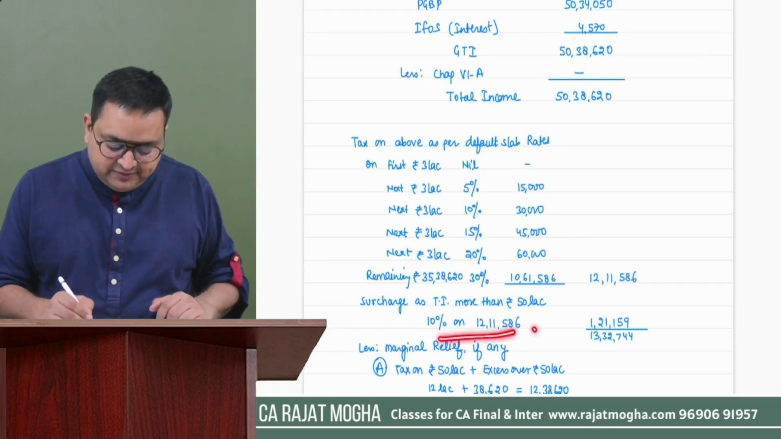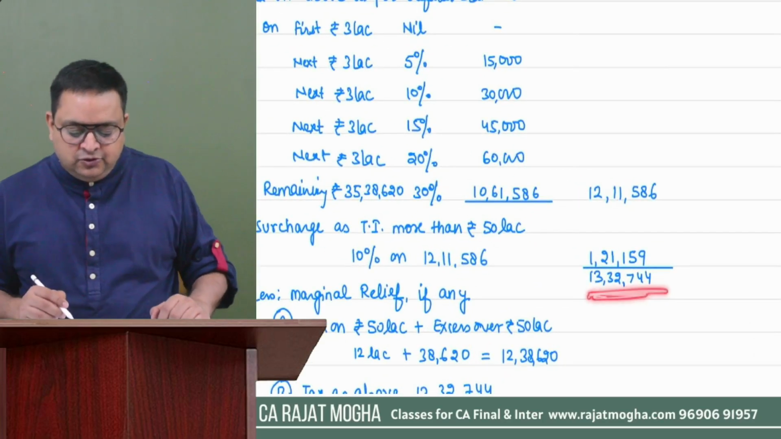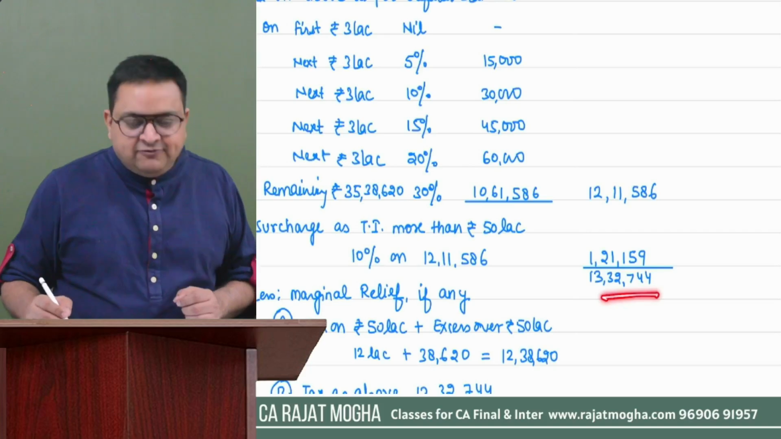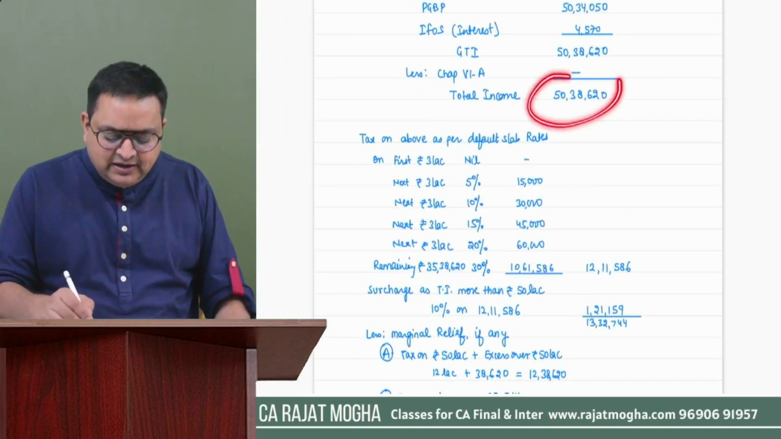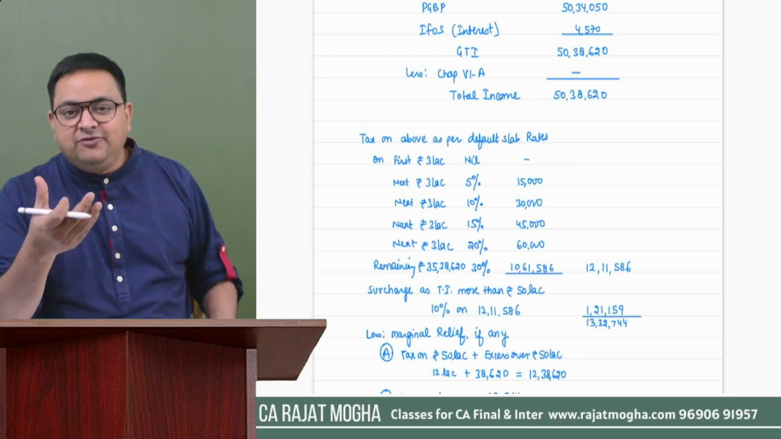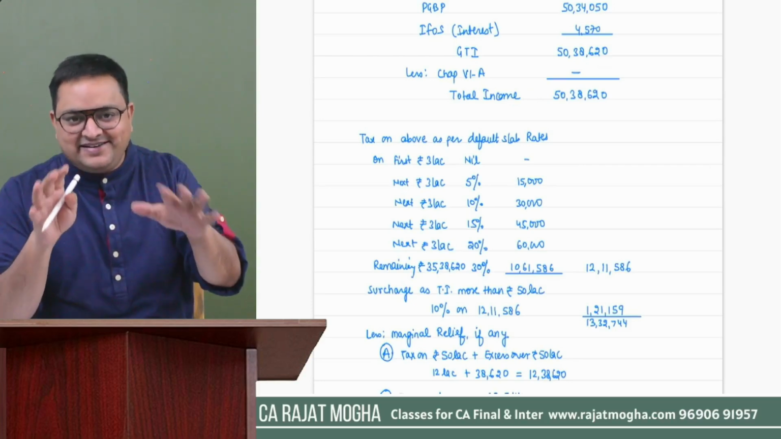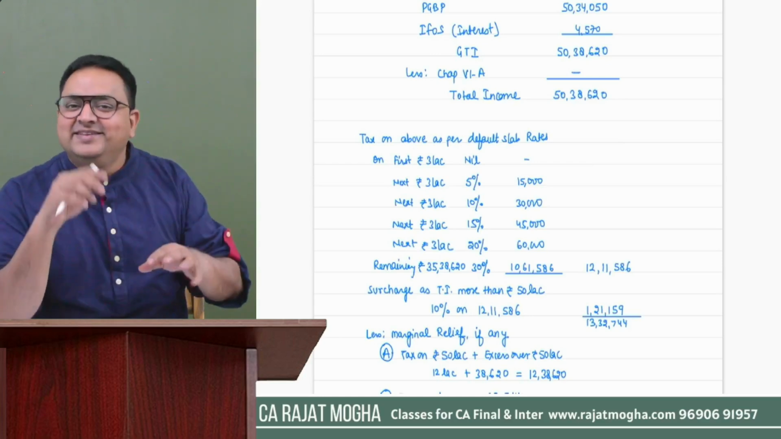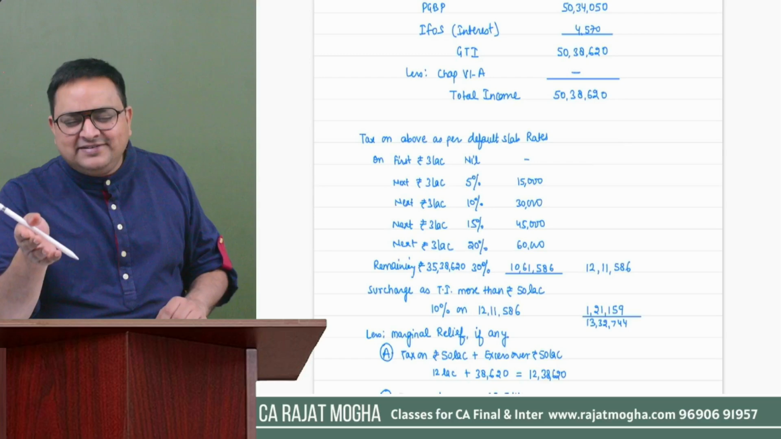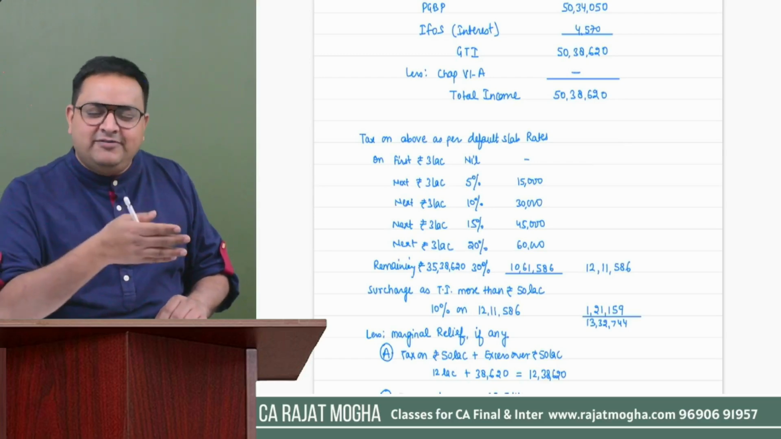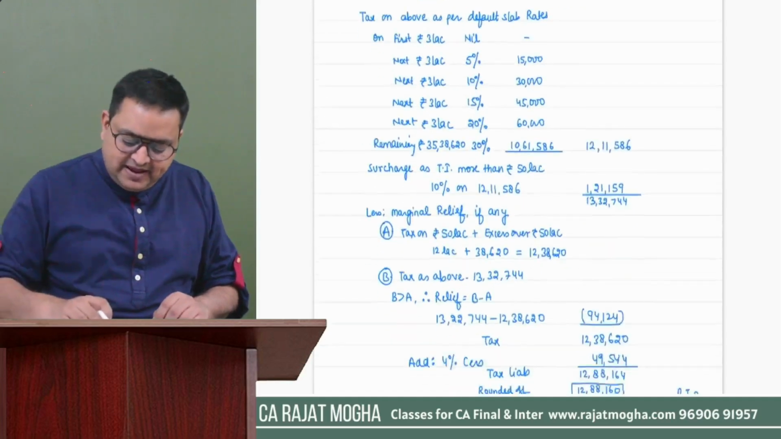So surcharge is 10% on this tax. Total comes to 13,32,744. Should I apply 4% cess? No. Because I can see that our income is a little bit more than 50 lakh. So again, there is one more concept of marginal relief. See, such an interesting question. It has given so many things in this question itself. So there will be a concept of marginal relief also.